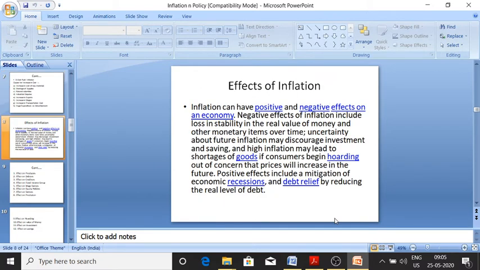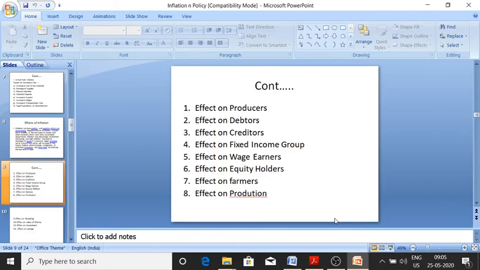Effects of inflation are positive as well as negative on the economy. There are various effects. So effect on producers, effect on debtors, many effects. Like producer, what happens to the producer? The producer will sell anything at a high price. Debtors: I have borrowed 100 rupees from you. Now if I repay them, now I pay them, so it is inflation now.